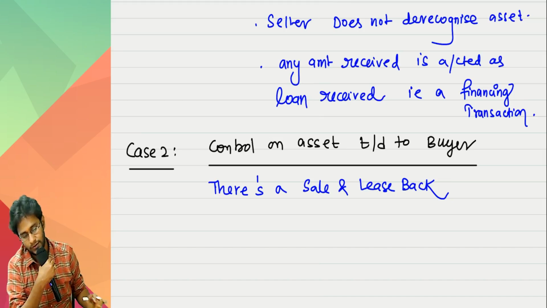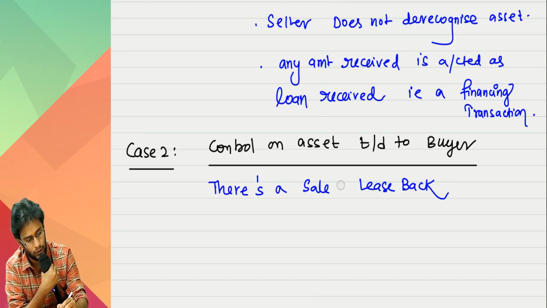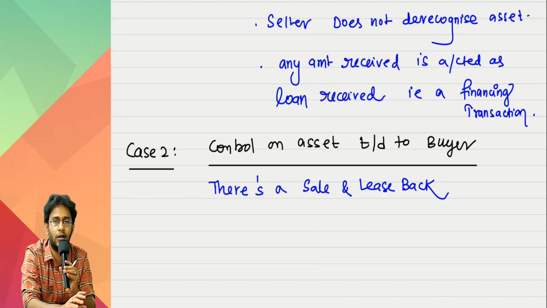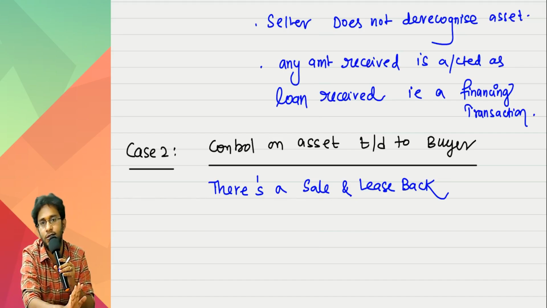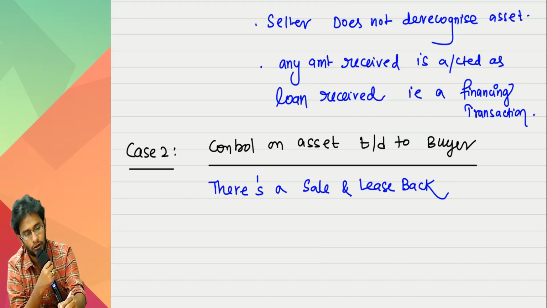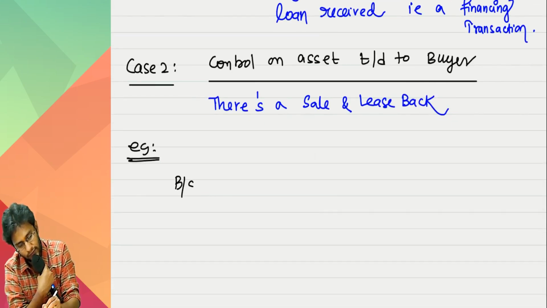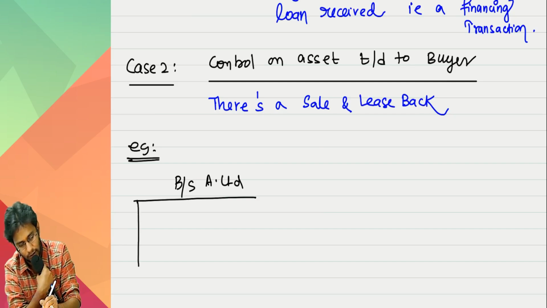Now how are we going to account this? Sir, in this there is only one principle. That principle you have to catch correctly. If you understand that, no matter how big the question is, very easily you can play. Follow the example, automatically you will understand. Sir, this fellow is A Limited. In his balance sheet he is having one asset called building.